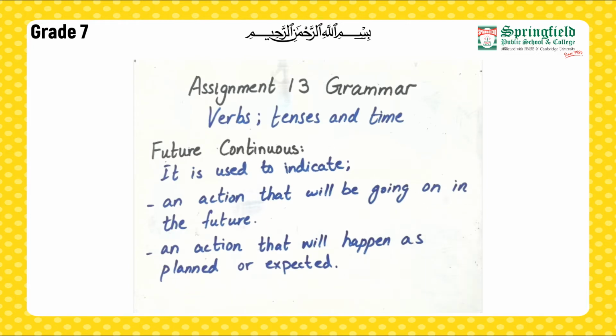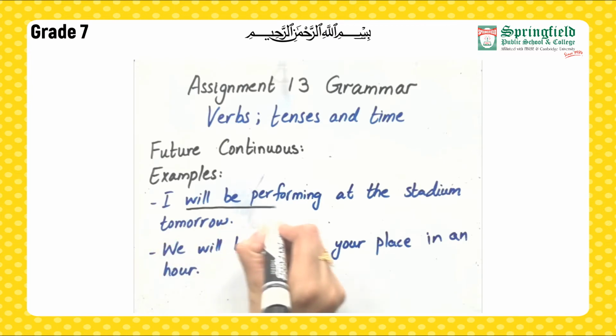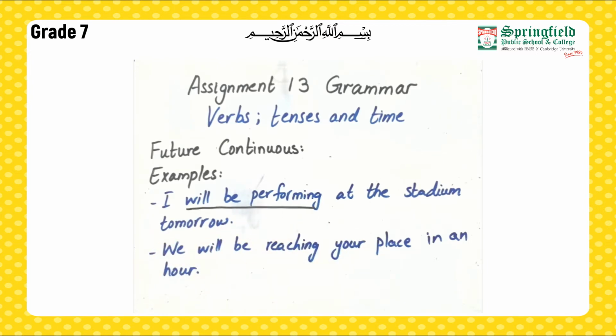I'll give you examples now. Our first example is I will be performing at the stadium tomorrow. Will be, so keep in your mind we are talking about future continuous, so we are going to use will be plus verb plus ing. Okay, we will be reaching your place in an hour. So this is how we make future continuous.